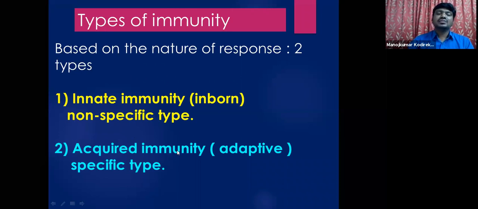Whereas acquired immunity is acquired by the organism after birth, during the course of living, as he gets exposed to a number of pathogens. Our body develops this kind of immunity, and such immunity is called acquired immunity, also called adaptive immunity. This is very specific because it is not similar in all persons or all living organisms. It depends on the type of pathogen we are generally exposed to.